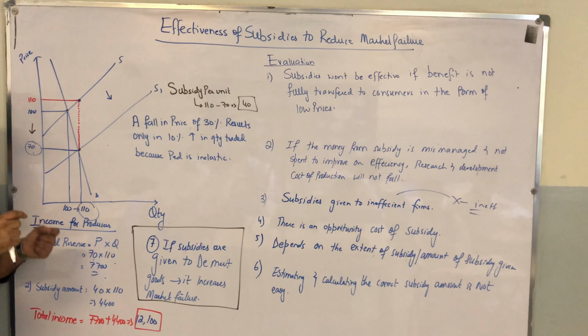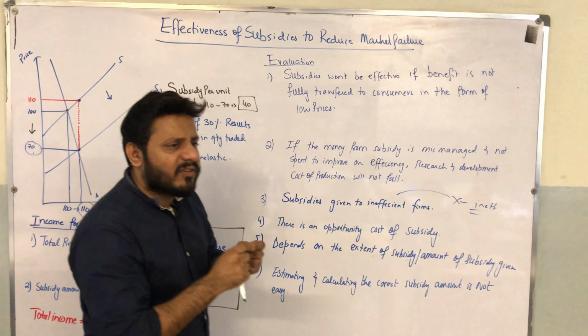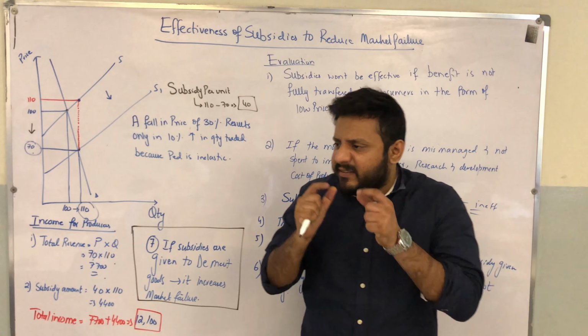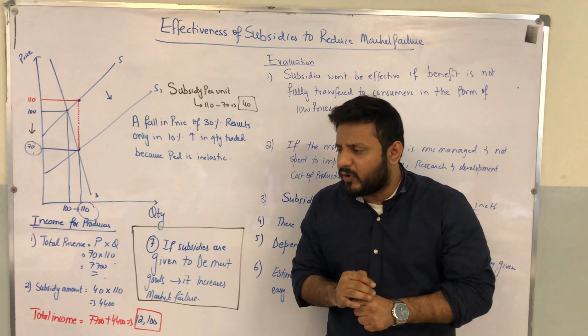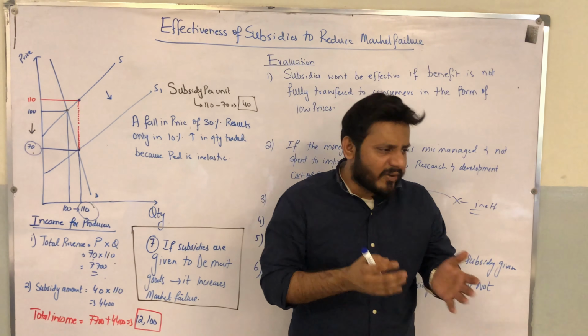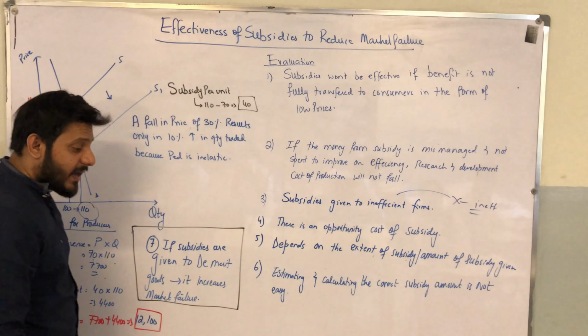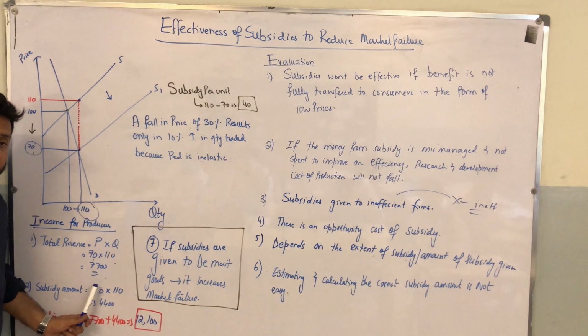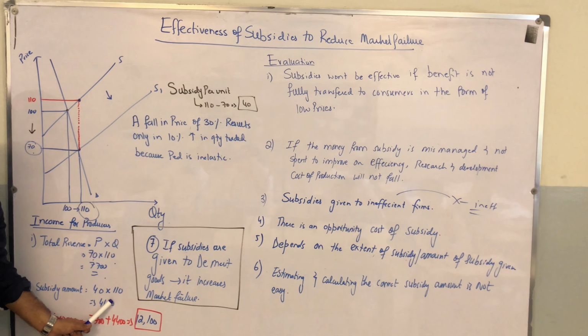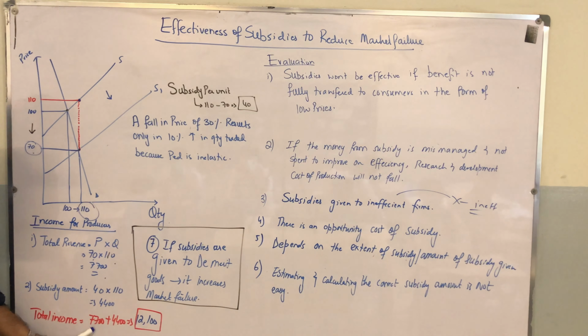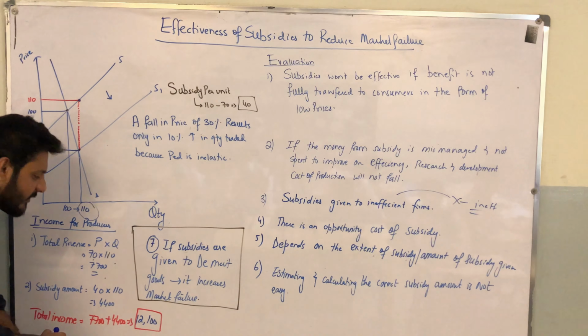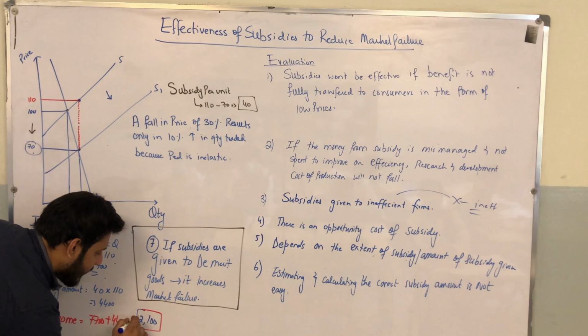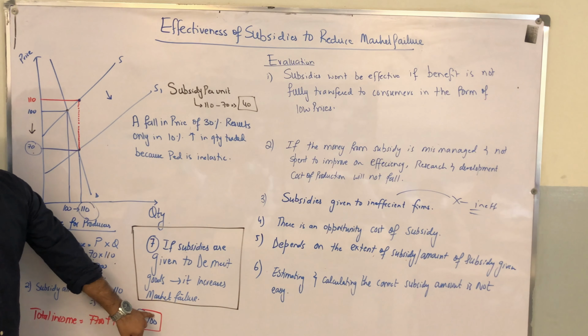No, bhai, they are also receiving a financial grant, an amount in excess of the revenue they are earning by selling those goods. And how much is that? That is 40 per unit. So how many units are being produced? Sir, 110 units are being produced. Iska matlab, how much subsidy is the government giving? Total amount received by the firms in respect of subsidy is 4,400. So 7,700 plus 4,400 gives you 12,100, and this 12,100 is the total income for the producer.